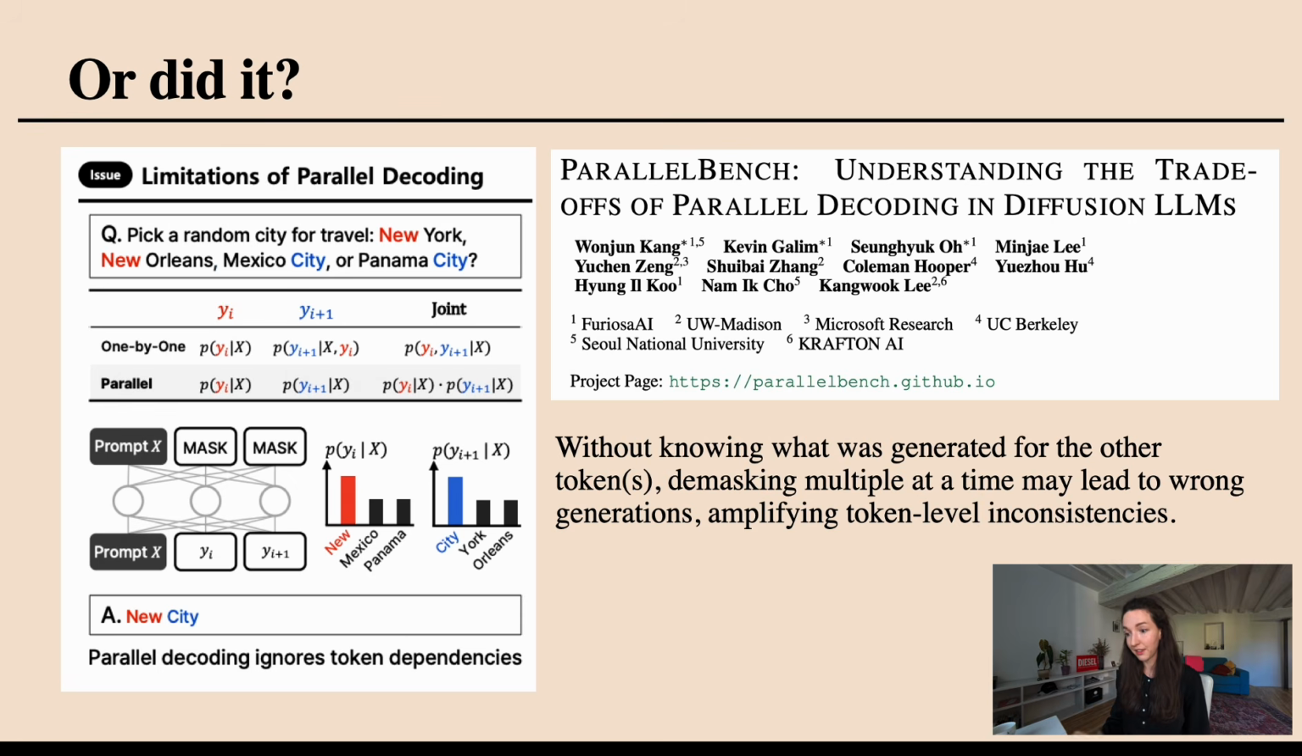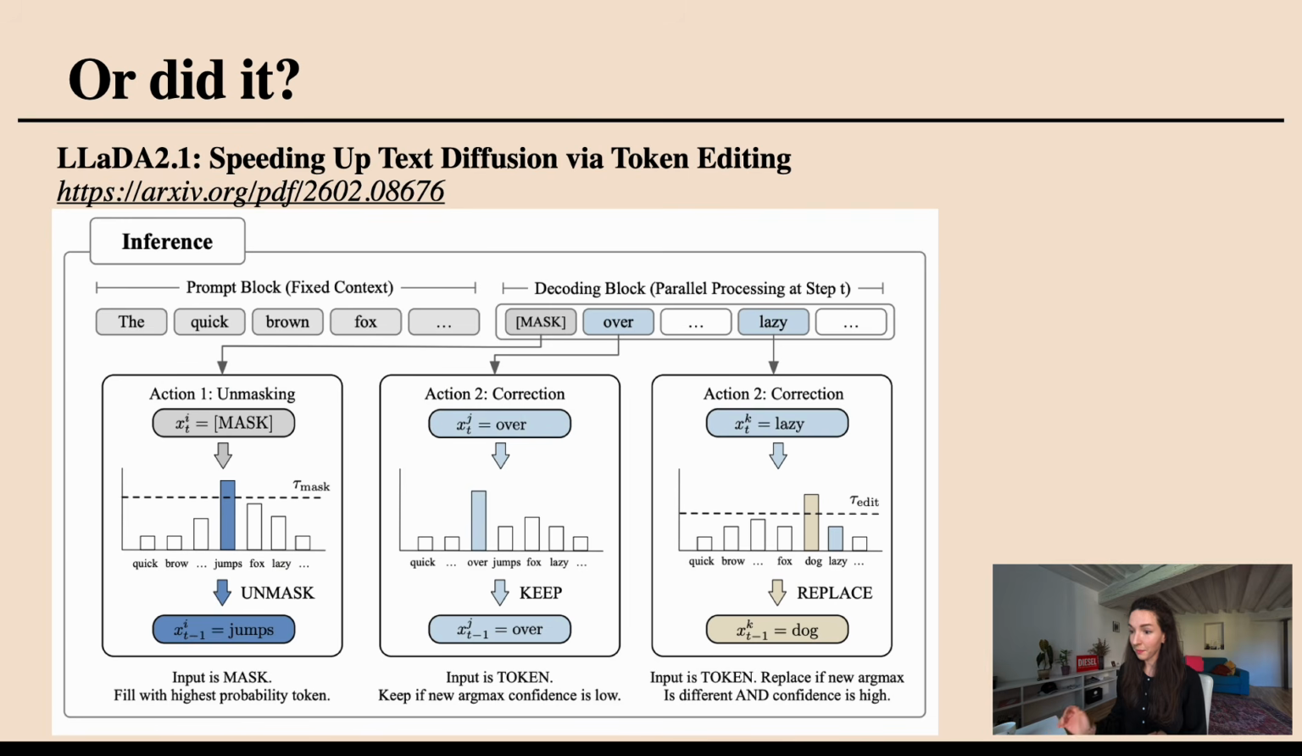And here they show that, in this example, pick a random city for travel: New York, New Orleans, Mexico City, or Panama City. Because the model doesn't know what the next thing is generating or what the preceding thing has generated, it ends up saying "New City," which is not an answer that makes any kind of sense. So as they say, without knowing what was generated for the other tokens, we really might end up with completely wrong generations.